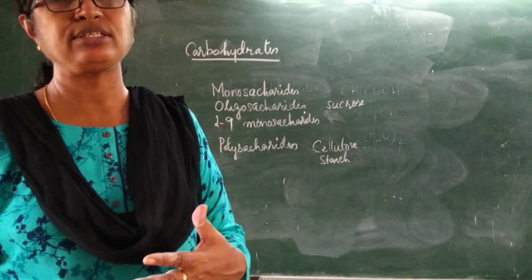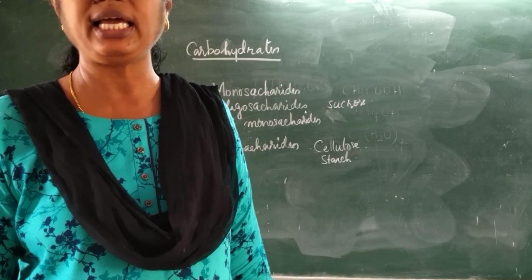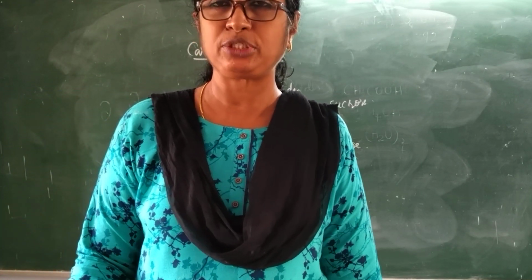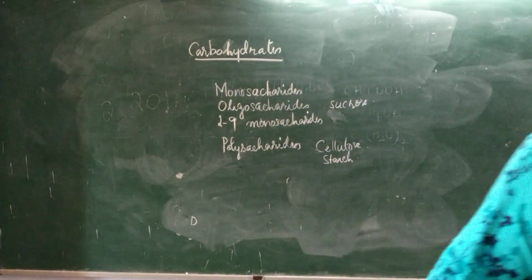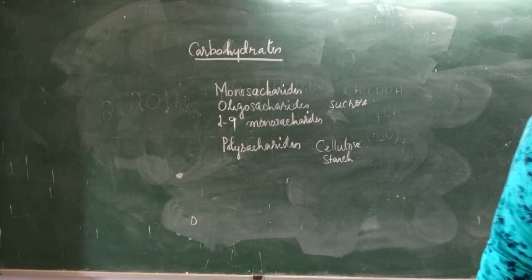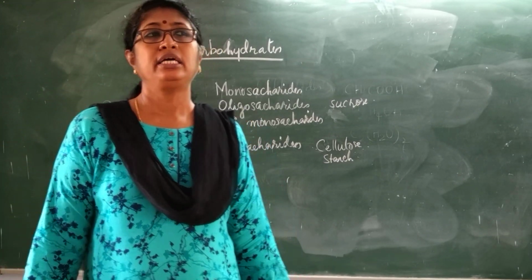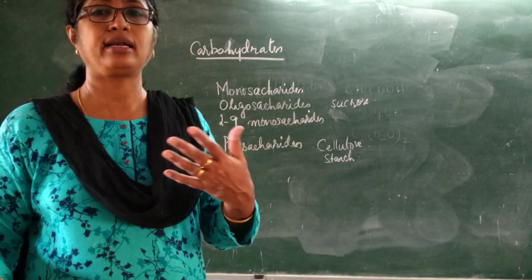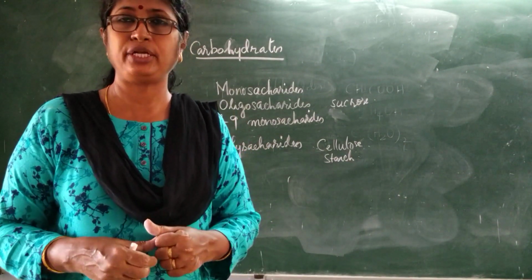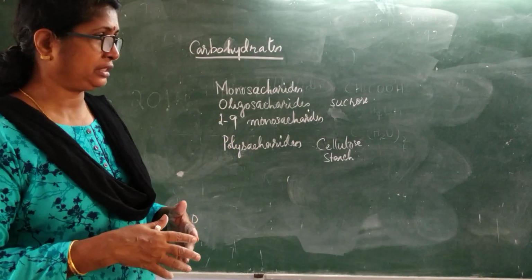Oligosaccharides we can again classify into disaccharides, trisaccharides, etc., depending on the number of monosaccharide units present. Now carbohydrates are also classified into reducing sugars and non-reducing sugars.